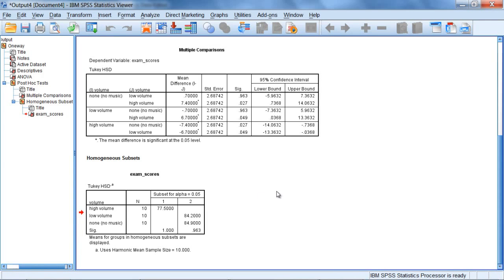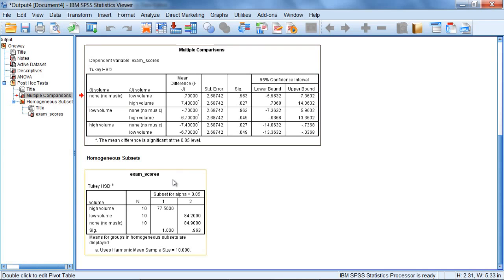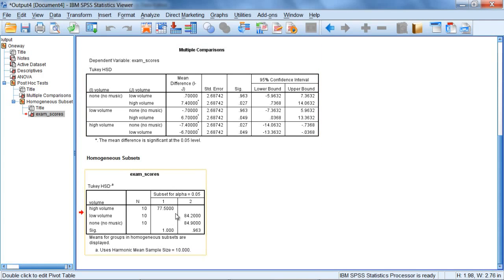Now, some post hoc tests are presented with this type of table, and then some are presented with this type of table as well. But some of the tests available under the post hoc button do not have this type of presentation at all. We're going to focus on Tukey's test because research indicates that it's a pretty good test and it still does a good job at keeping our alpha at 0.05 overall.